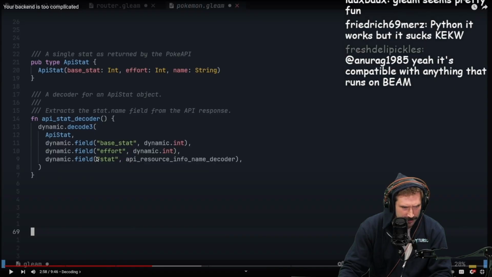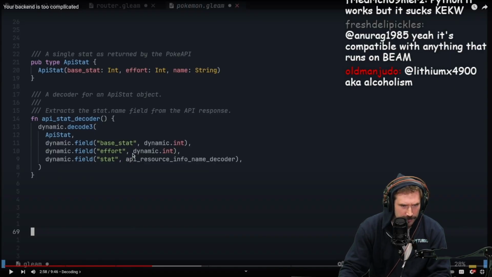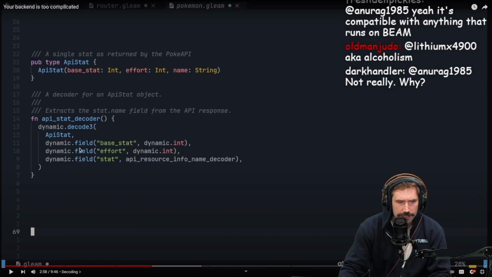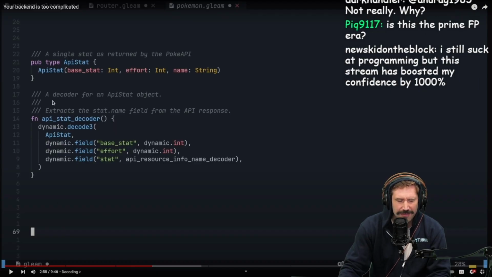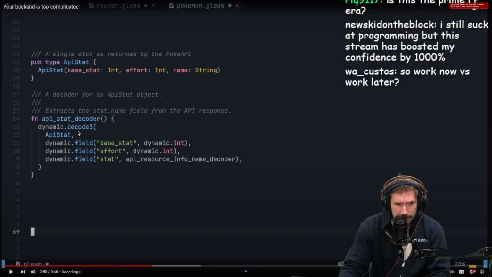I did want to see how they handled that dynamic field. Oh, interesting. Okay, so they keep having return values and then no return values, and I'm having a hard time following what they're trying to do. My assumption is this returns a result type. I do like decode 3.